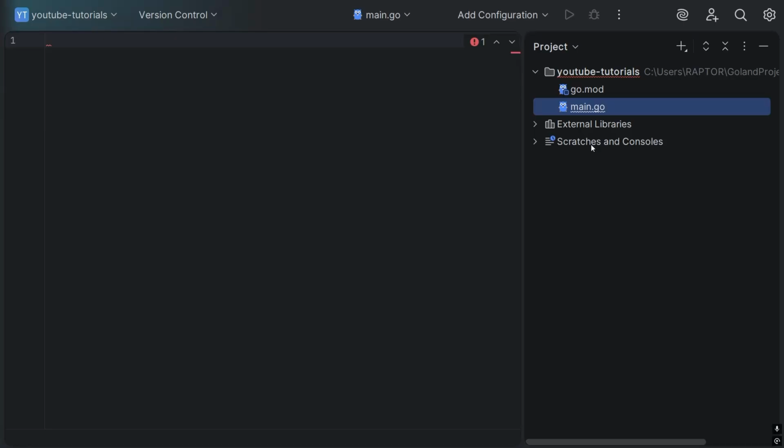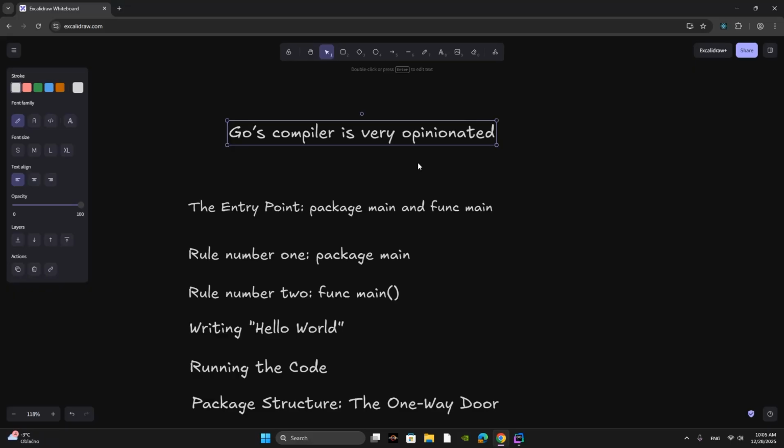Okay guys, welcome back. When you open a file like main.go for the first time, something becomes obvious immediately. The Go compiler is opinionated. It might start complaining before you've even finished typing. But don't worry, this is not a flaw. This is one of Go's biggest strengths. The compiler enforces strict rules to keep your code clean, predictable, and safe. If you work with these rules instead of fighting them, the compiler becomes your best ally.